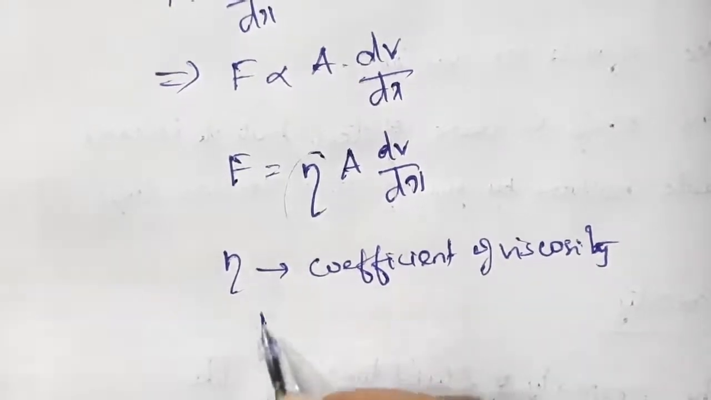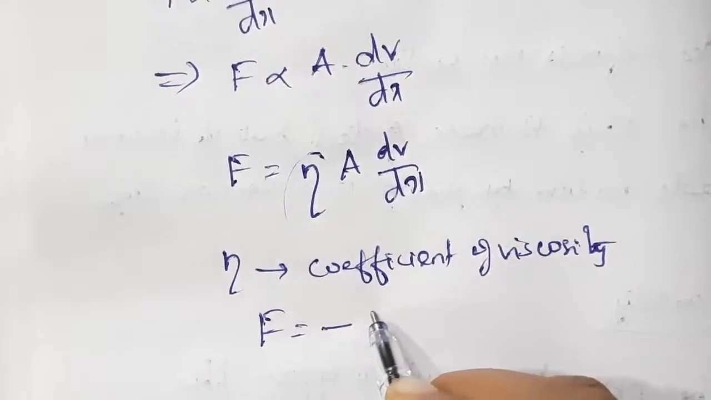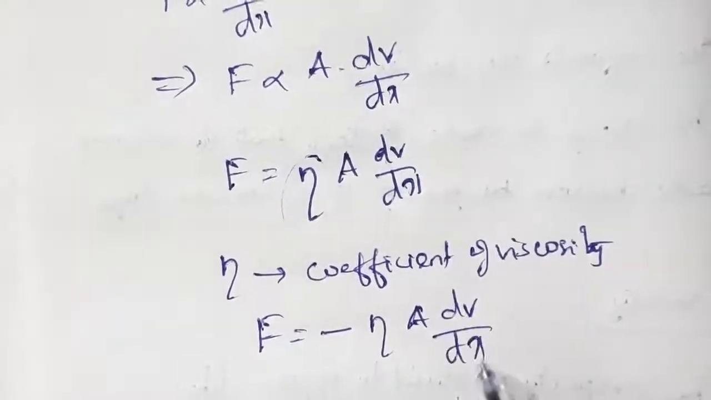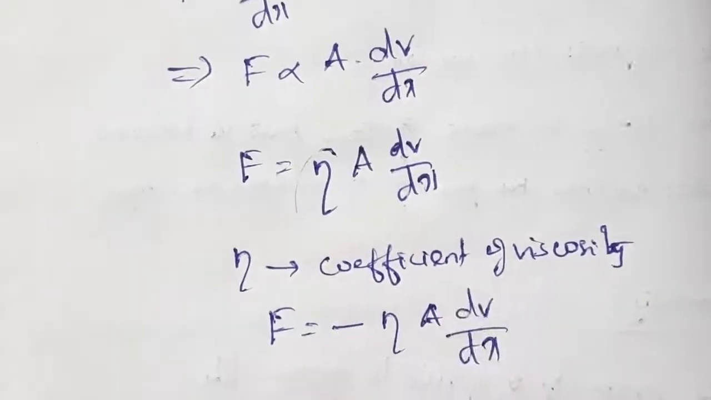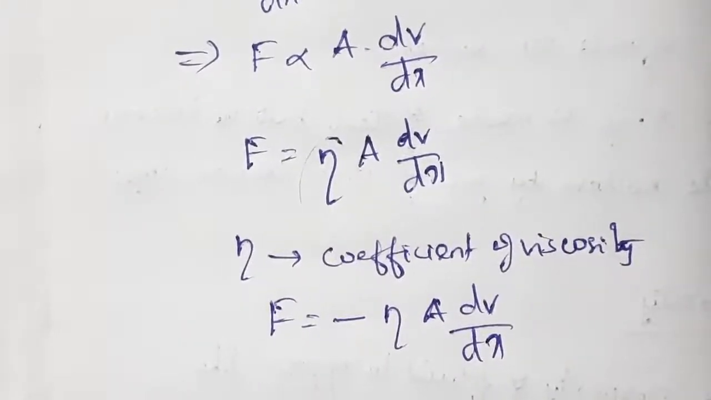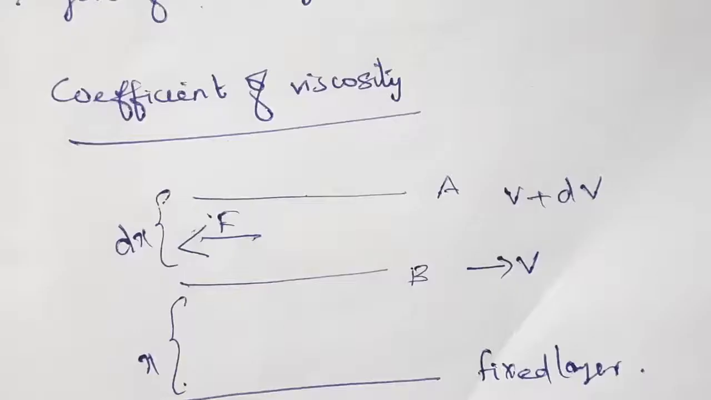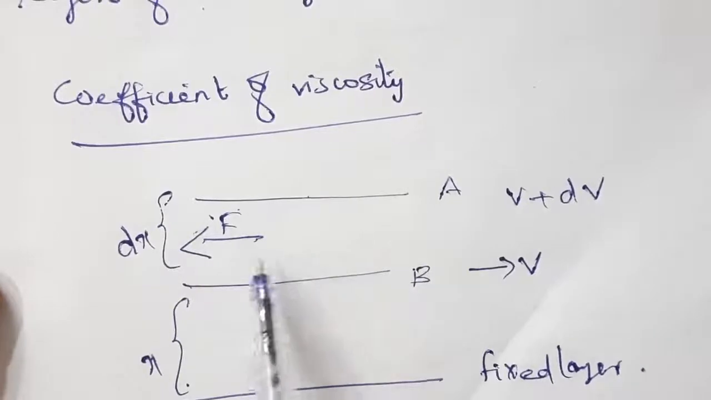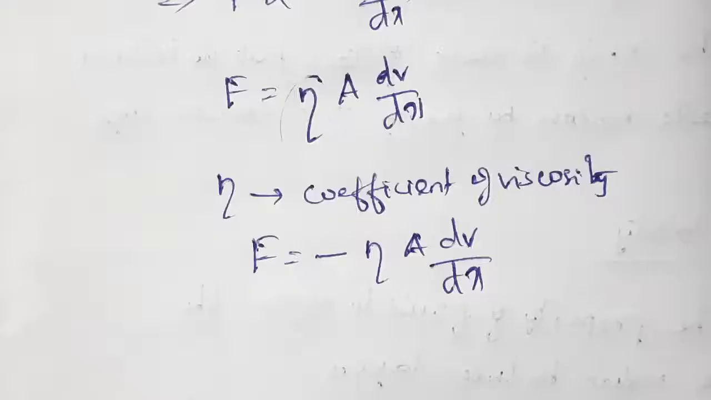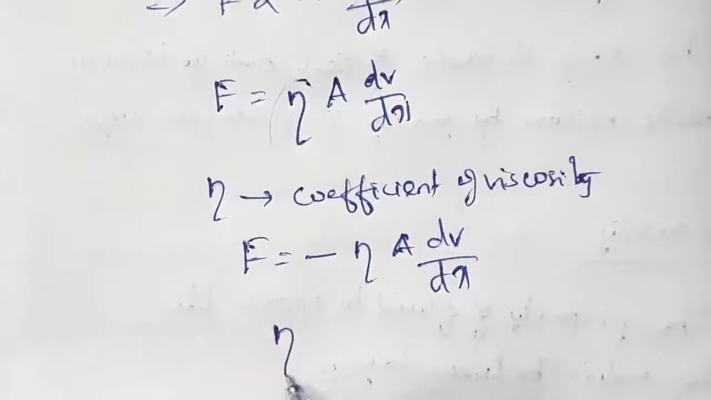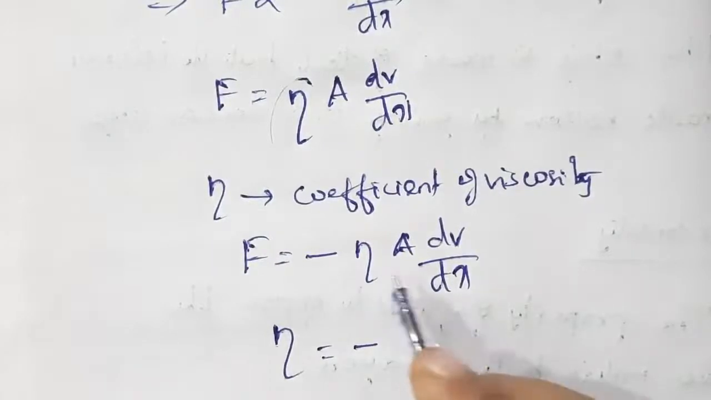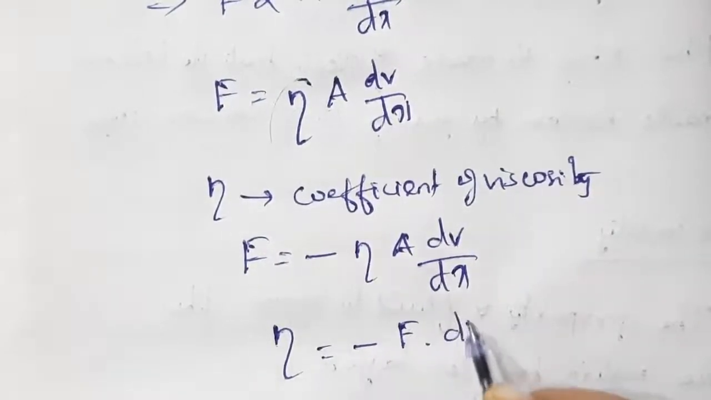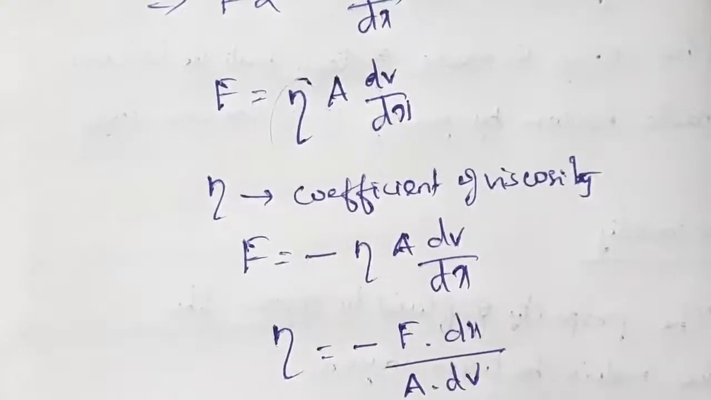When you are writing this force, actually we have to put a minus sign: F equals minus eta A dv by dx. Why this minus sign? This is a frictional force. Always it opposes the relative motion between the layers. That's why in the diagram I have drawn the force direction opposite. This is the fluid motion, this is the viscous force. So eta can be written as eta is equal to minus F into dx divided by A into dv, isn't it?